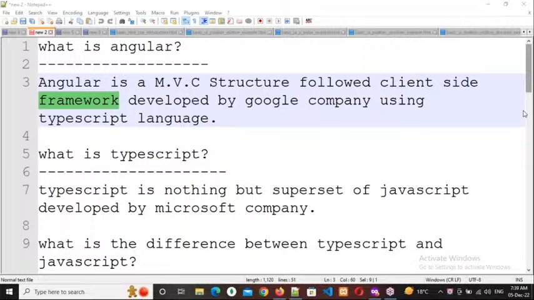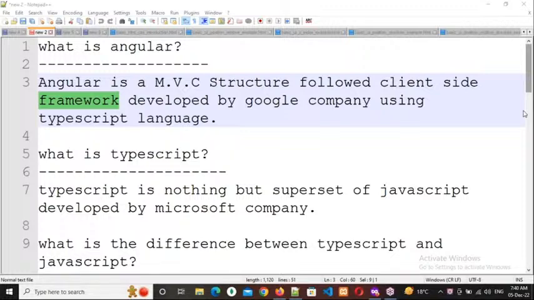So which company developed this? Google company. By using which technology? By using TypeScript language. So every framework should be developed by using some language. For example, Struts, Spring, Spring Boot or Hibernate, those are all Java related frameworks.